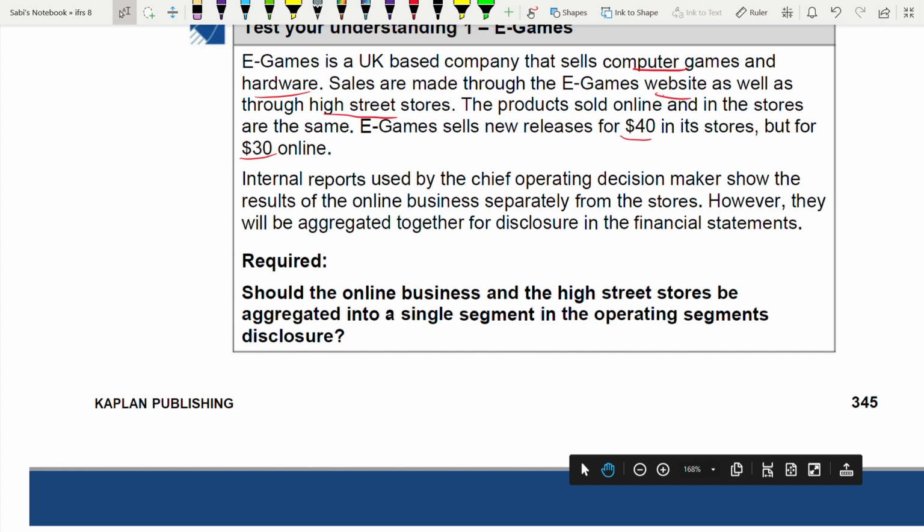First, let us see the product. If you see in terms of product, they sell the same type of product, both in the store and online. So in this, yes, it makes sense to aggregate, but do not be too quick to reach a conclusion.